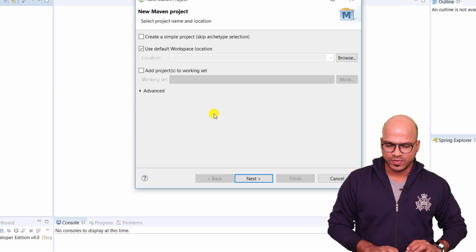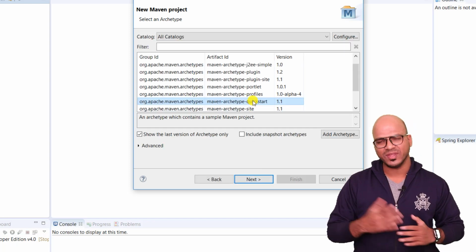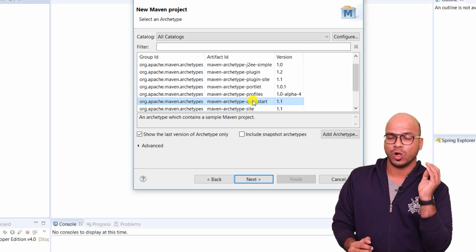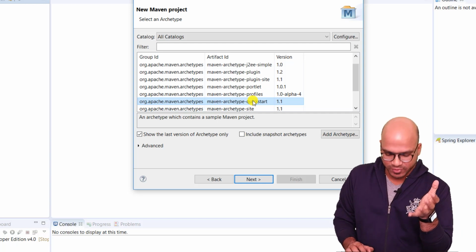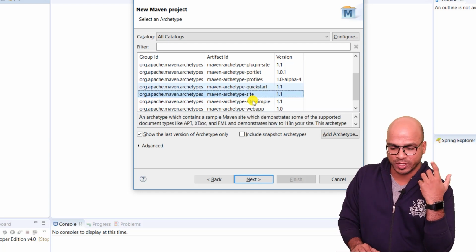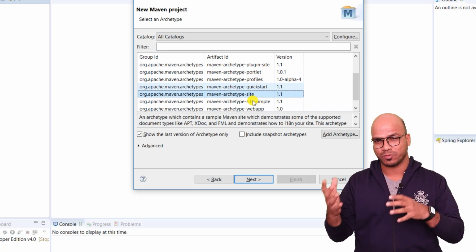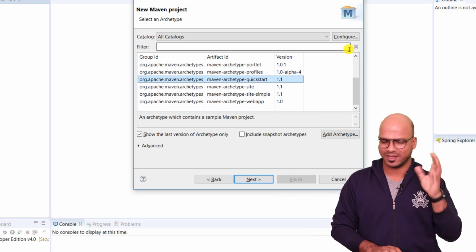Okay, so you can see it will ask if you want to create a project. Yes, I want to create a new project. Now Maven has multiple types. I want you to also know about Maven. As I mentioned, you can just go to YouTube or Google. You can search how Maven works. But just to give you a brief, using Maven, you can create multiple types of projects. You can create a simple standalone project. You can create a web project. Let me create a quickstart project, which will have nothing, a simple project.